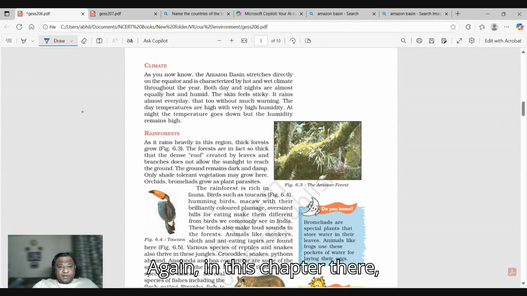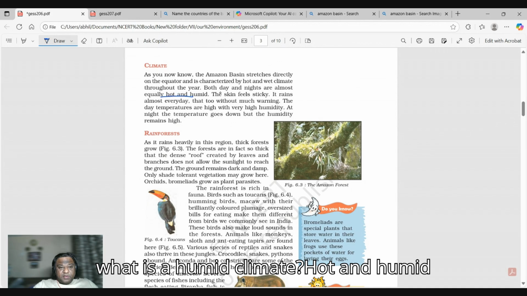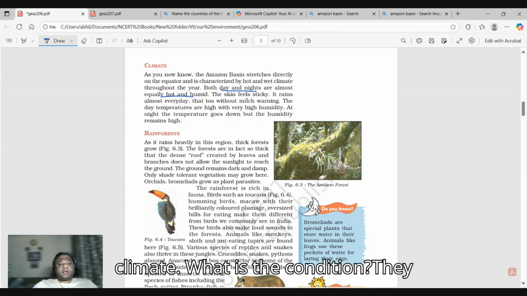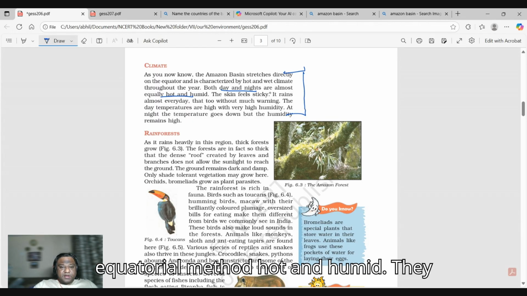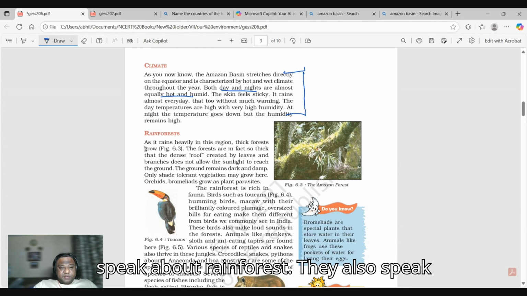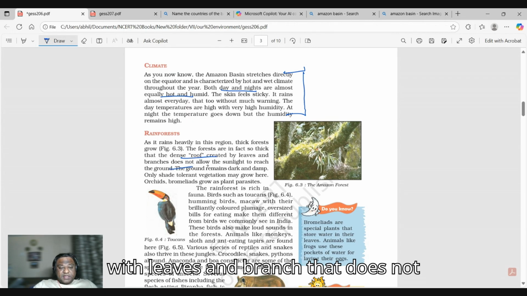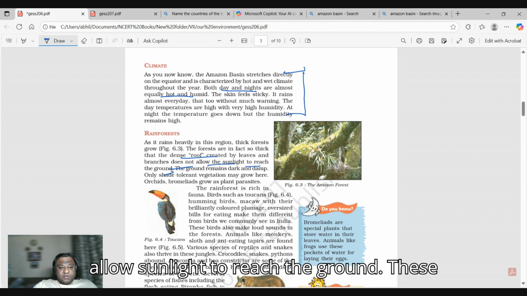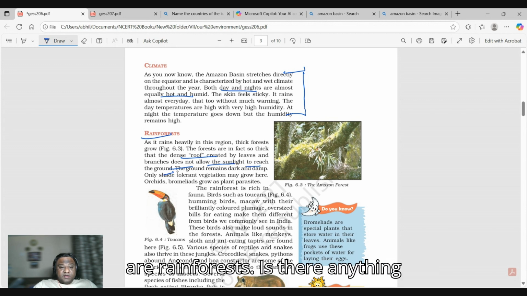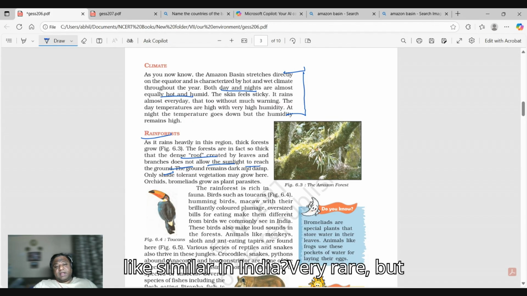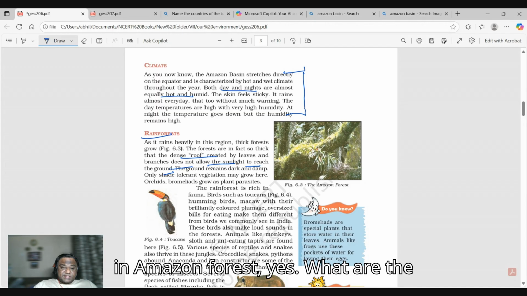Again, in this chapter, what is a humid climate, hot and humid climate, both day and night? They mention it over there that the equatorial region is hot and humid. They speak about rainforest. They also speak about the dense roof created by leaves and branches that does not allow sunlight to reach the ground. These are rainforests. Is there anything similar in India? Very rare, but in the Amazon forest, yes.